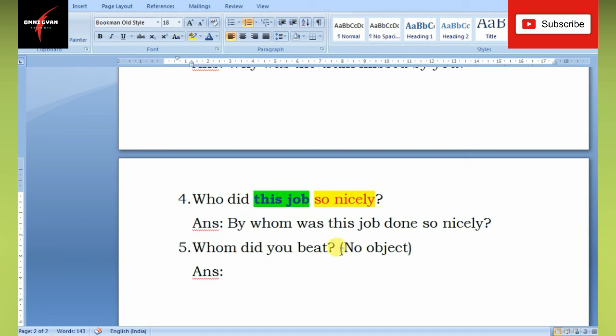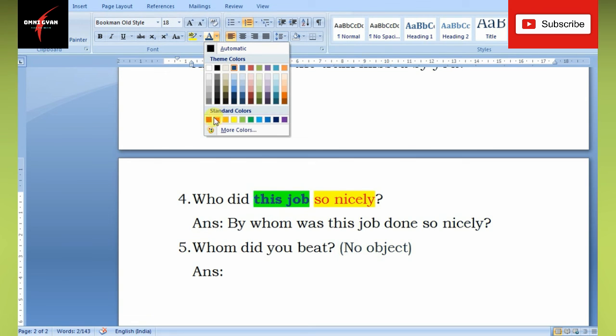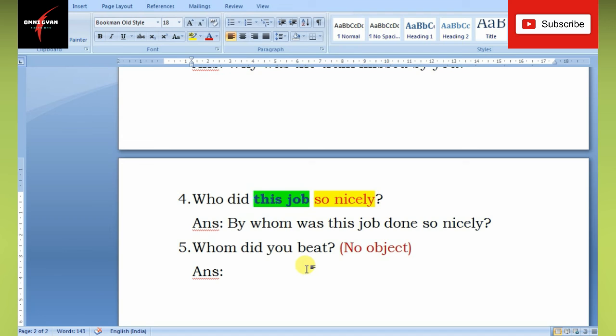We only see the subject here. Subject is you. You is doing the action of beating, but to whom you is beating, that person or that particular thing is not mentioned.